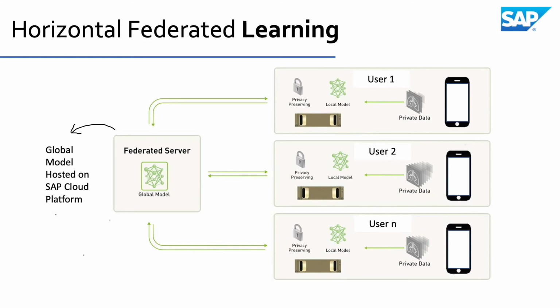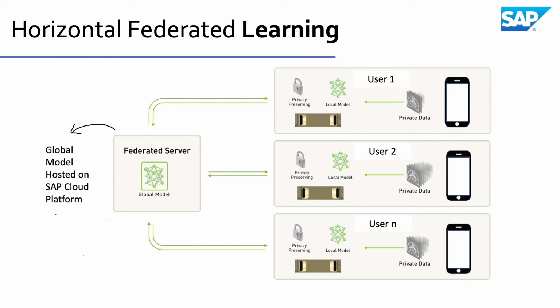Now let's get an overview of the federated learning architecture, which forms the essence of our product. Let us assume there are multiple users or multiple clients. Each client has their own dataset, which is periodically populated by the user. They also have their own ML model, which is initially trained on this data. On the server side, we have a central model which is initially trained on some seed data.